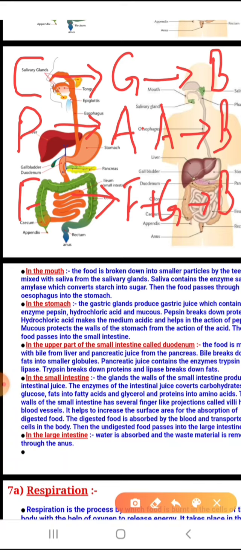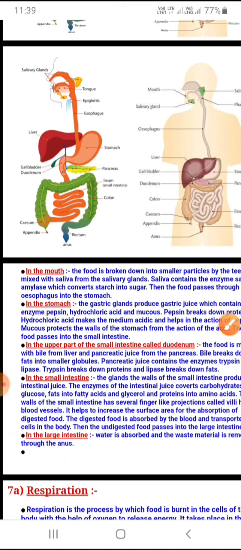If your digestion process is not complete, there will be no absorption, and the energy released will also be affected. You have to understand in the coming chapter how the energy will be released by breaking down glucose, and by breaking down amino acids, and fats, though this is not discussed here in your syllabus. Glucose at least you will learn in the respiration chapter, because till now we have understood that food is broken down and then it is absorbed by the blood. After absorption, it is required for different metabolic processes.